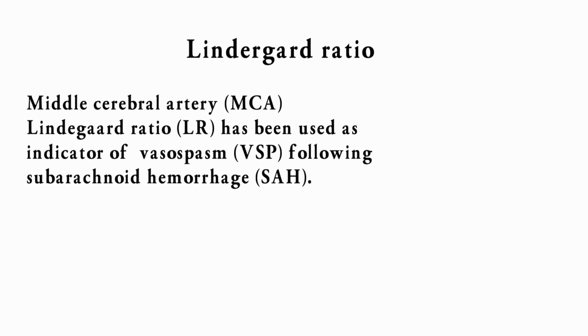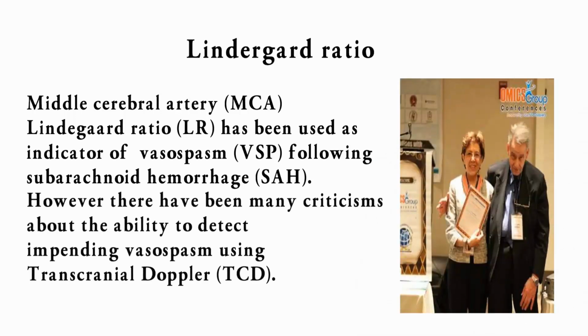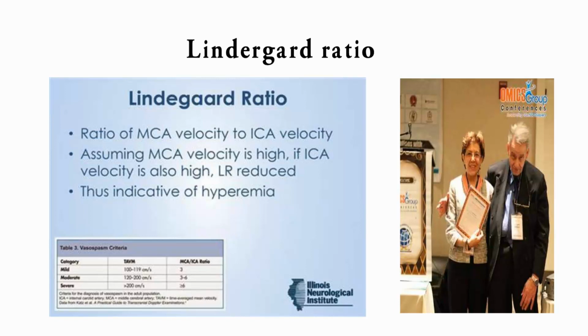Lindegaard ratio. Middle cerebral artery, MCA. Lindegaard ratio, LR, has been used as an indicator of vasospasm, VSP, following subarachnoid hemorrhage, SAH. However, there have been many criticisms about the ability to detect impending vasospasm using transcranial Doppler, TCD. The Lindegaard ratio is the ratio of MCA velocity to ICA velocity. If MCA velocity is high and ICA velocity is also high, LR is reduced, thus indicative of hyperemia.